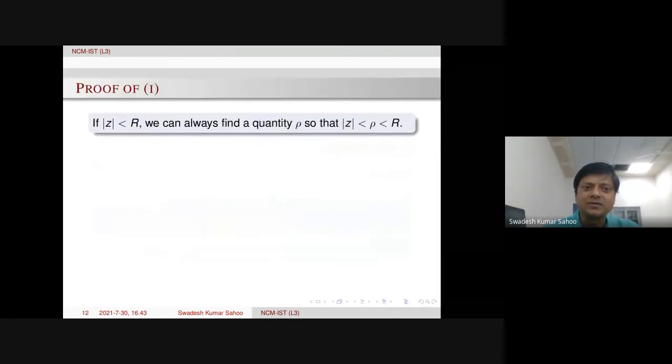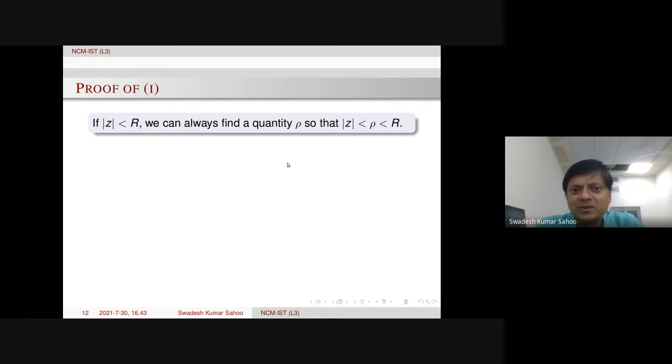Let's see how it follows. Proof of the first part. The first part means absolute convergence, and on each compact subset, the convergence is uniform. So for now, if |z| < R in this region, we can choose one quantity rho in between |z| and R, so that |z| < rho and rho < R.